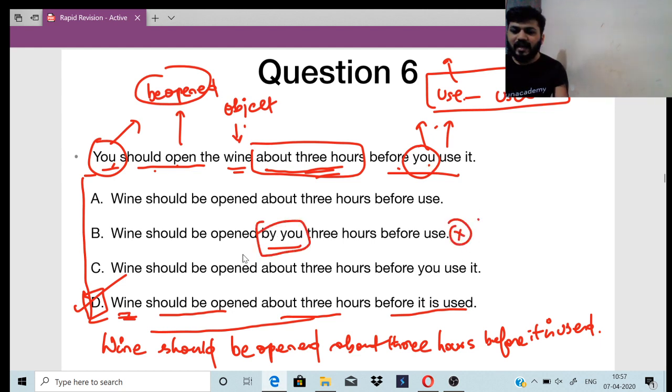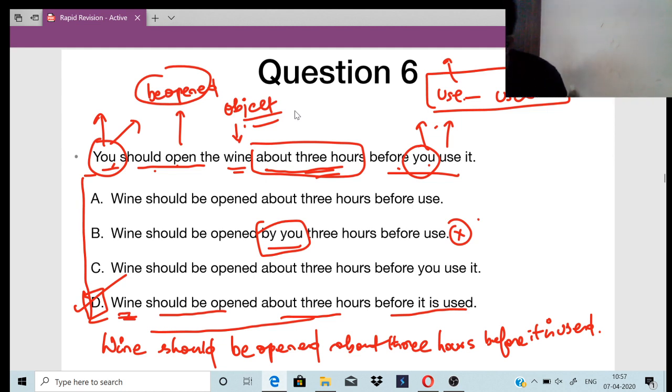By you will not come here. It should be opened about 3 hours before it is used. Because it is given as you itself, you cannot say me or I here, right? The object is under scrutiny here.